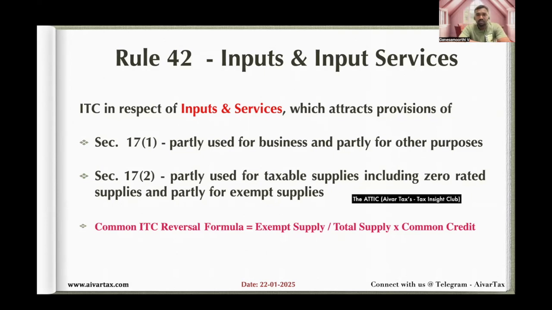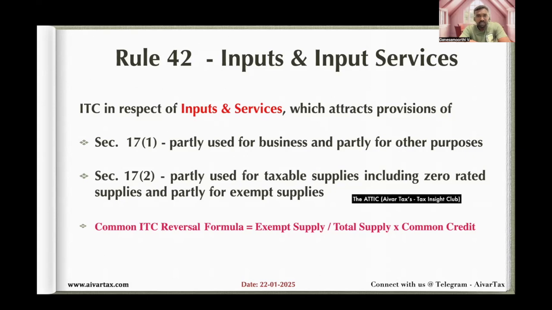Okay. So what is a total supply? Total supply means aggregate turnover, which includes the taxable supplies, exempt supplies, non-GST supplies, and all other supplies excluding tax. Okay. So what is a common credit?